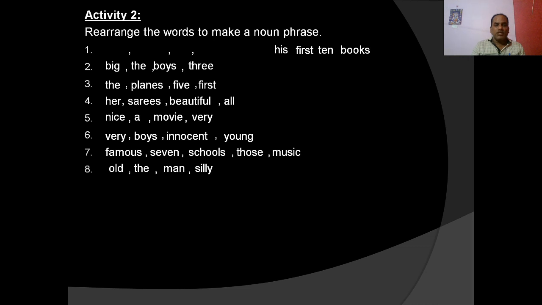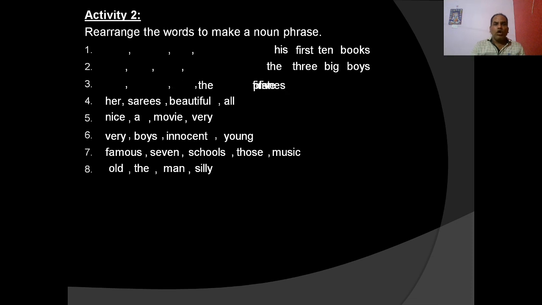Big the boys three. You see the three big boys. We know the is the article comes first, then three is the cardinal number, then big adjective comes, then boys noun comes at last. The first five planes, we know the article comes first, then first is the ordinal number, five is the cardinal number, we know ordinal number comes first, cardinal number then, and then noun planes.